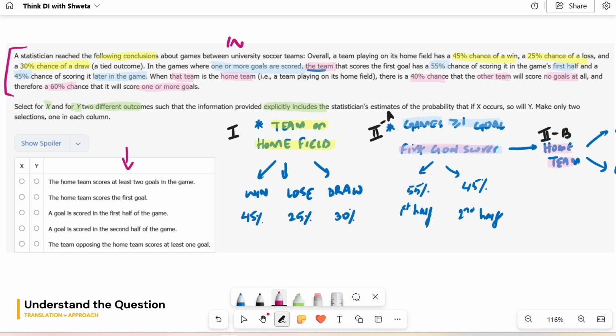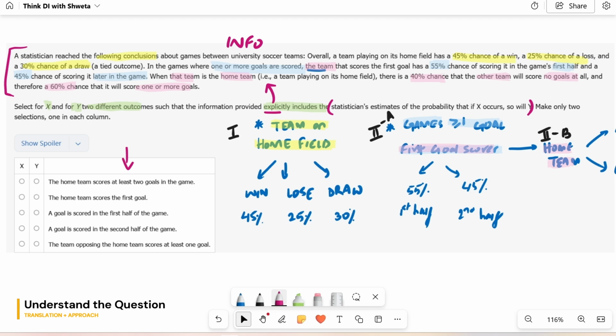So the information here provided should explicitly include it. That means it should be stated. It should not be something that you have to infer. It should be stated in this information. Stated what? What should be stated? The statistician's estimates of probability that if X occurs, so will Y.